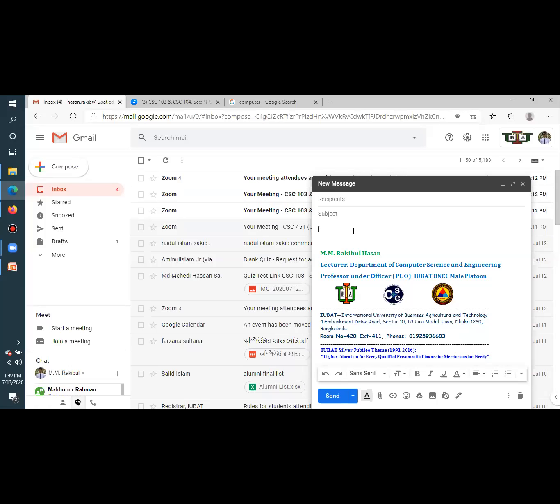So that's why it's better to include contact details. Can you see my contact details here? I mentioned my name, my designation, then university name, my phone number, and other things. So we can set a signature like this. I basically use this one as my signature, so every time I compose an email, it will appear automatically. Otherwise every time I would need to write down my name, my mobile number, my designation, and other things. From the settings option you can set it. So remember, at first greetings, then your issues, then your thank you, and at last your contact details. Am I clear to you?